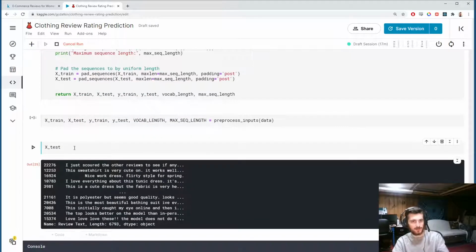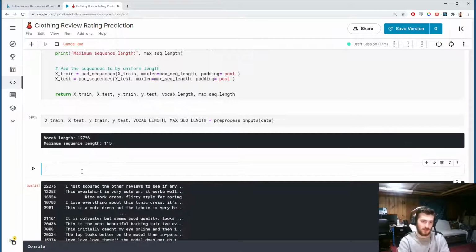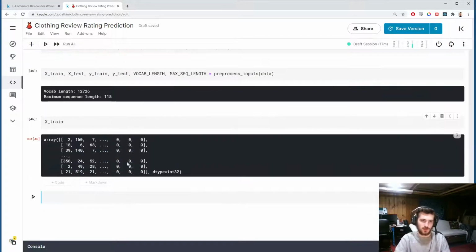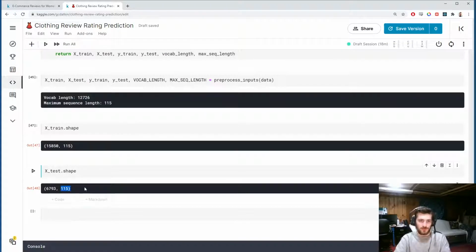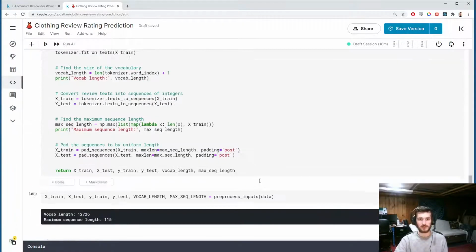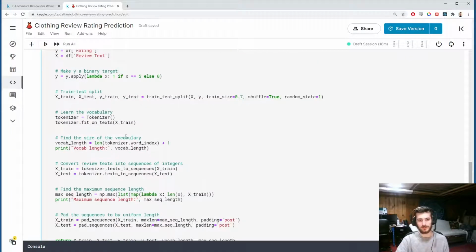We get this back now. If we look at xtrain now, xtrain is now a proper NumPy array with the sequences all of the same length, and they've been padded with zeros so that they all are of length 115. So let's just look at the shape. We have 15,000 examples and 115 inputs, each one for a different word. Xtest, also 115. So whether or not there is a longer sequence in xtest, it doesn't matter, since we are only fitting to the train set.